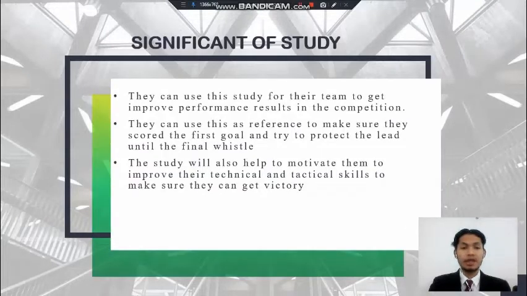This is the significance of study. The first one is they can use this study for their team to get improved performance result in the competition. This is for the coach.